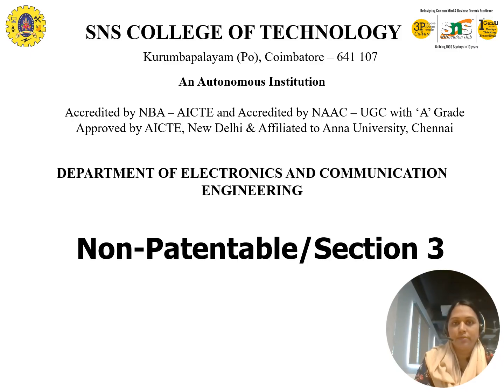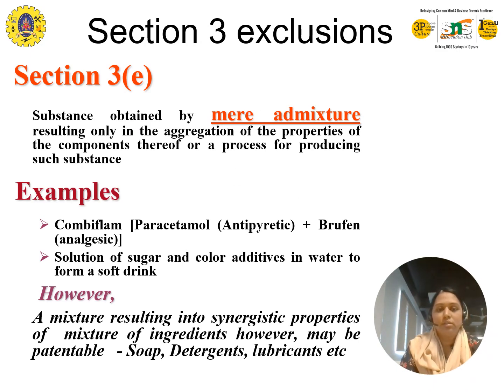So let's go in. Section 3E is when a substance is obtained by mere admixture, resulting only in aggregation of the properties of the components thereof, or a process for producing such substances. What it means is that when we combine two substances, it should not give two different results. When we combine them as an admixture, it should give one result.